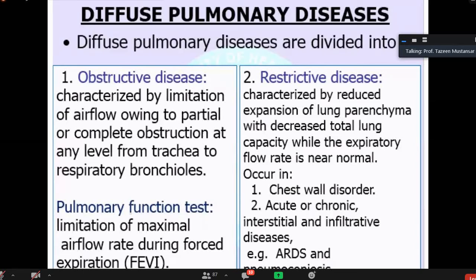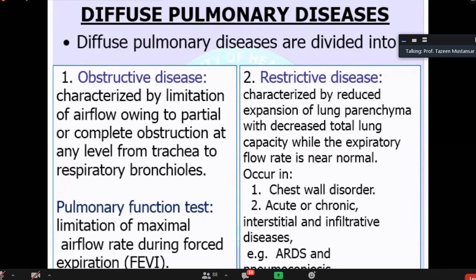Okay. Pulmonary function test: limitation of maximal airflow rate during forced expiration is decreased. FEV1 divided by forced vital capacity is decreased. It is less than 1. Obstructive airway disease is labeled when this ratio is 70% or 0.7. In restrictive airway disease, it is characterized by reduced expansion of the lung parenchyma. Conduit of airflow is okay, but there is restriction in the expansion of the lung parenchyma. Total lung capacity will be decreased while the expiratory flow rate is near normal. So this FEV1 and FVC ratio is 1 and it is normal.